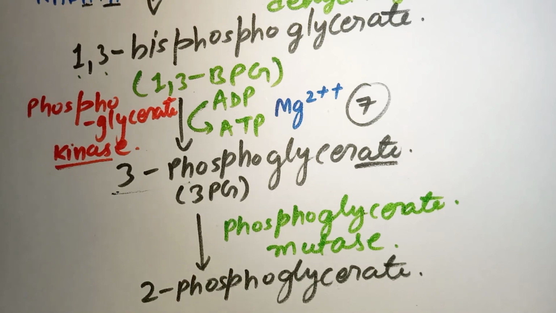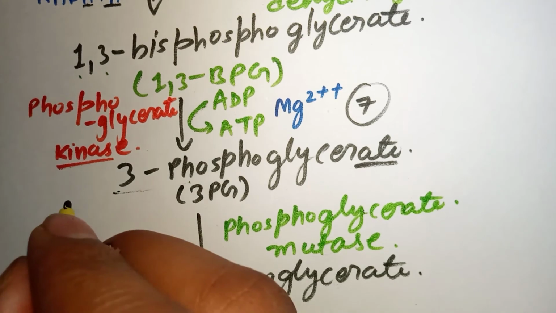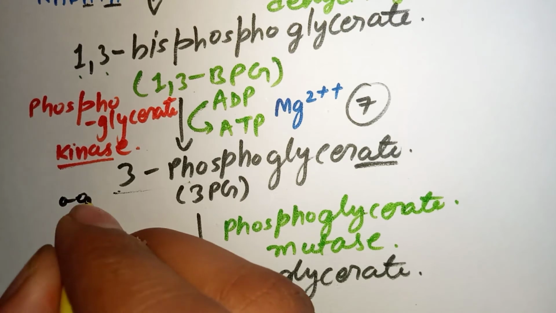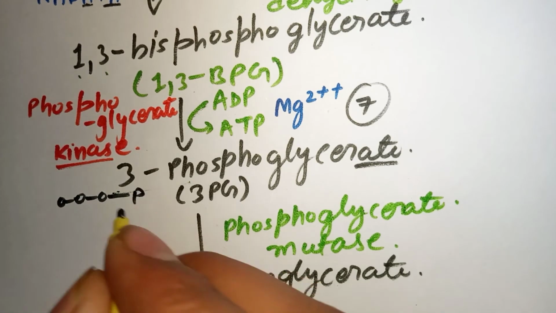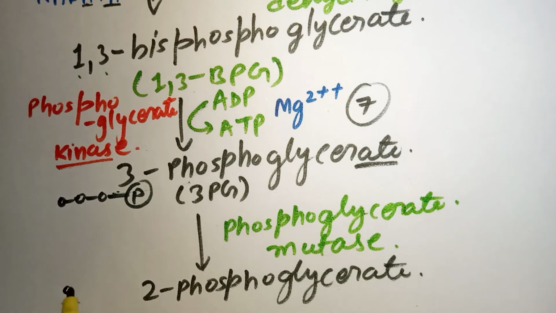The phosphate present on the 3rd carbon changes its position to the second carbon. This is a mutation, and the enzyme doing it is phosphoglycerate mutase. This accounts for the 8th step.